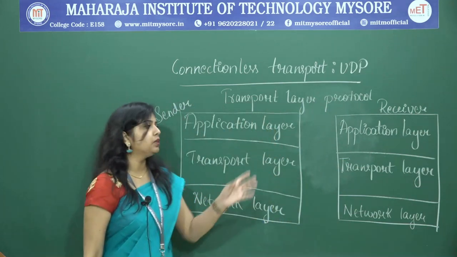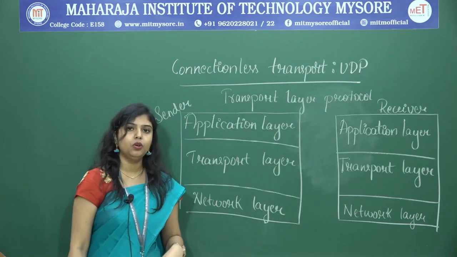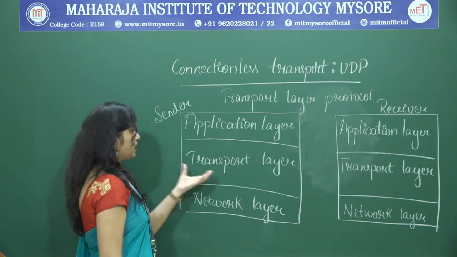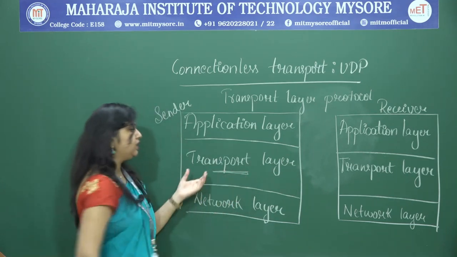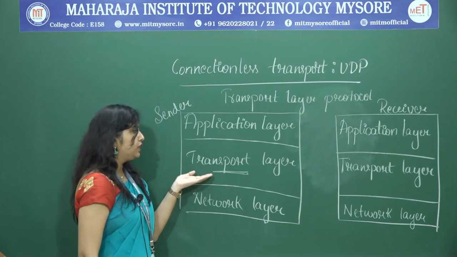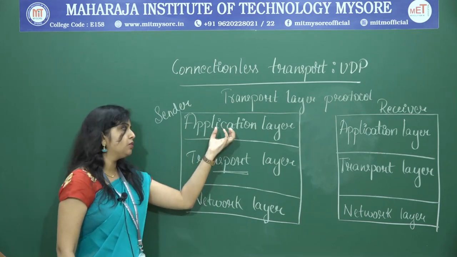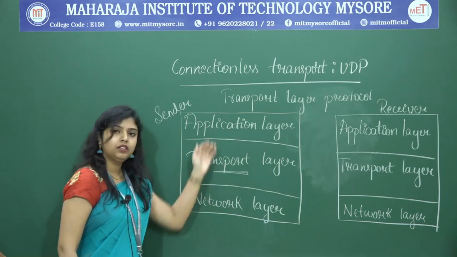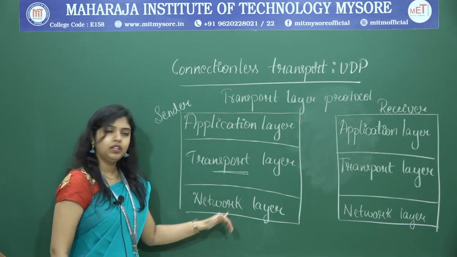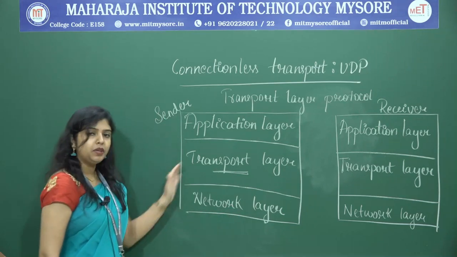So, if we want to build a transport layer protocol, what do we expect from that? We expect a transport layer protocol which is working in the transport layer. We want it to receive the message from the application running in the application layer, and then transfer the message to the network layer. This is all happening on the sender side.